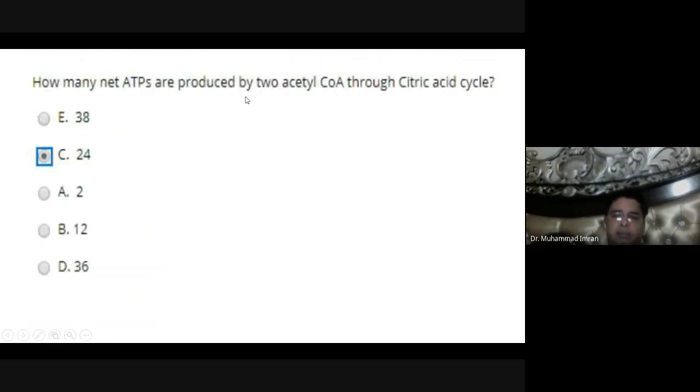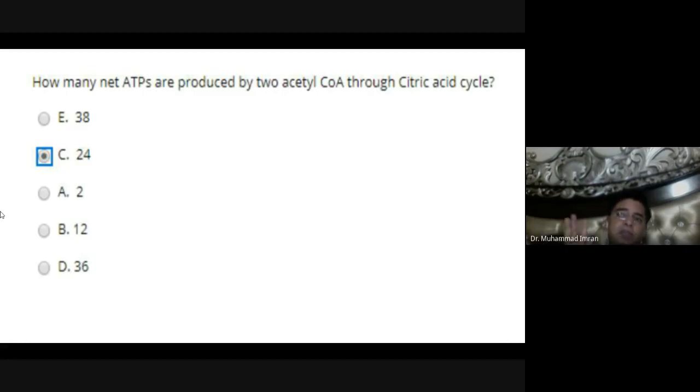How many net ATP are produced from the two acetyl-CoA through the citric acid cycle? 24 ATP. One acetyl-CoA produces 12 ATP, 2 acetyl-CoA produce 24 ATP. Why?